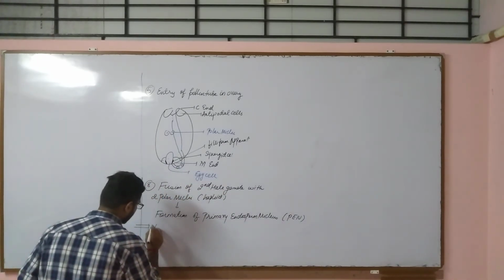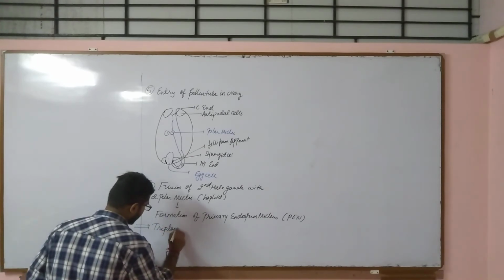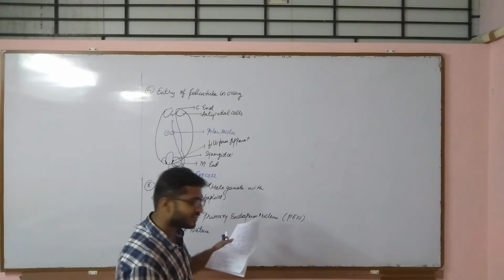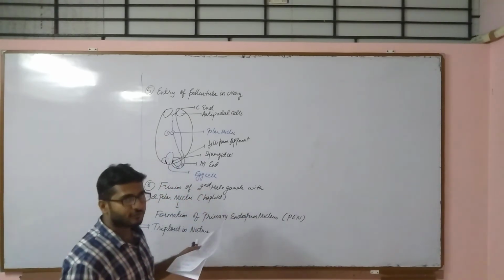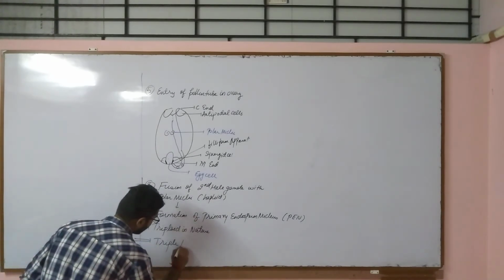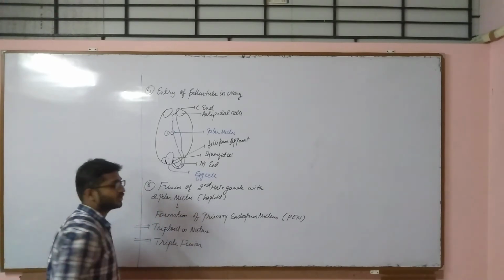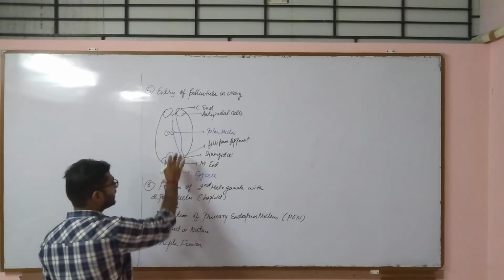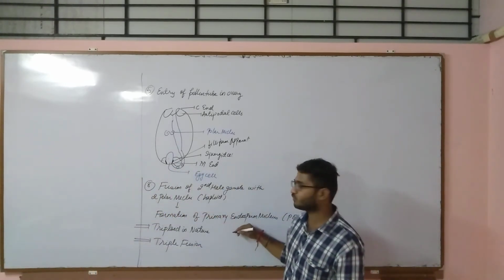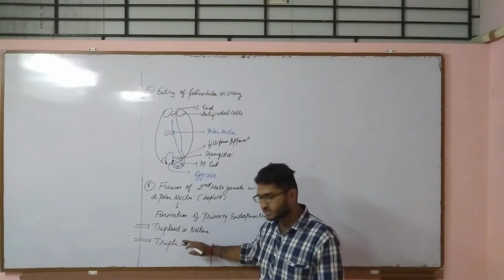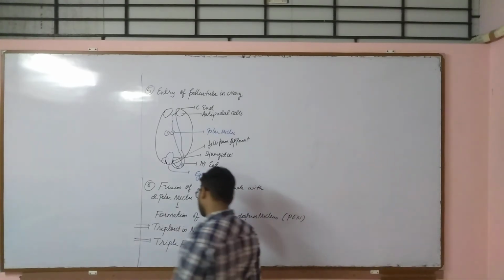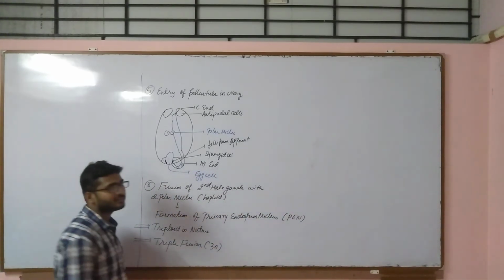Triploid in nature. Okay, and it is a triple cell, 3 nuclei fuse. So this is also called triple fusion. Why triple fusion? Because the two polar nuclei fuse with one male gamete, that is the remaining male gamete, to form the primary endosperm nucleus, that is PEN. It is triploid in nature, and the process is called triple fusion. Earlier it was double fusion, right? 2N. Here it is triple fusion. So a 3N type of cell is formed.